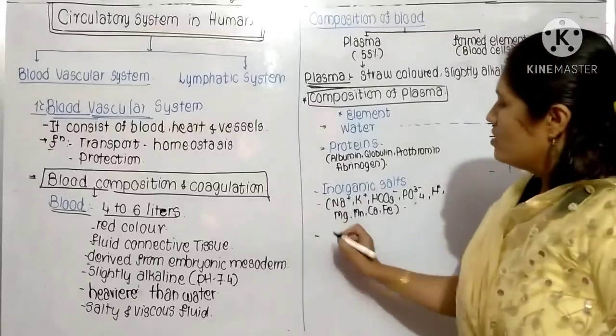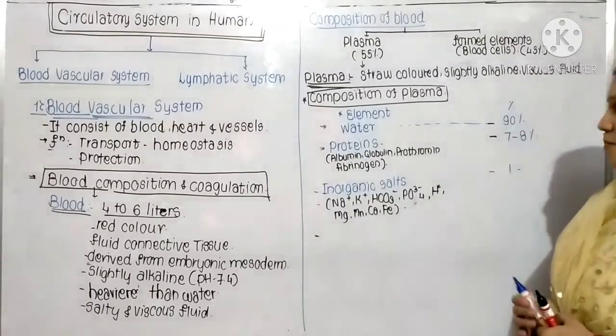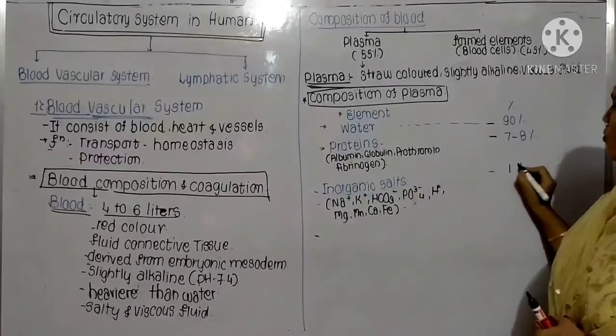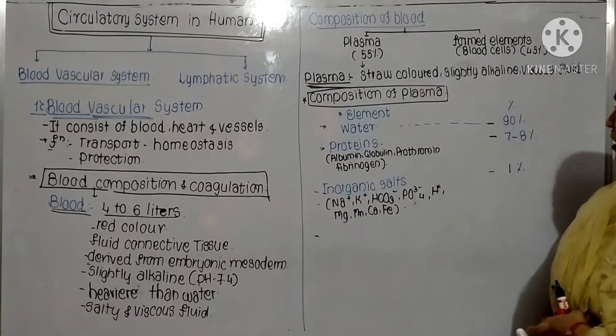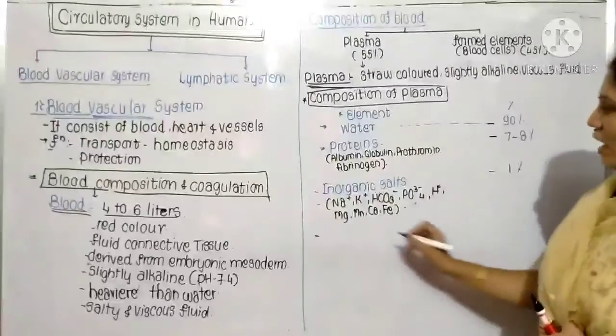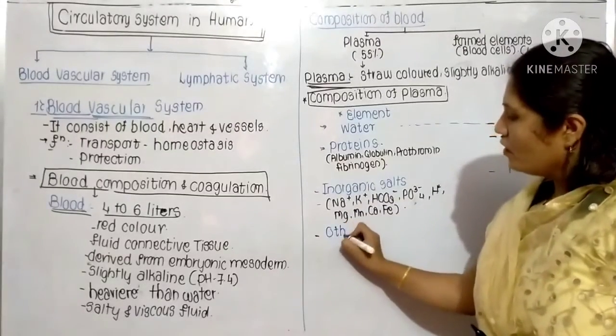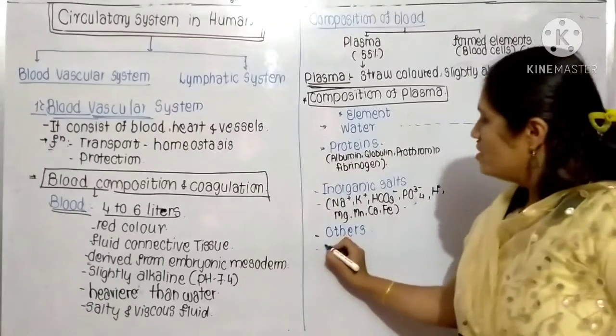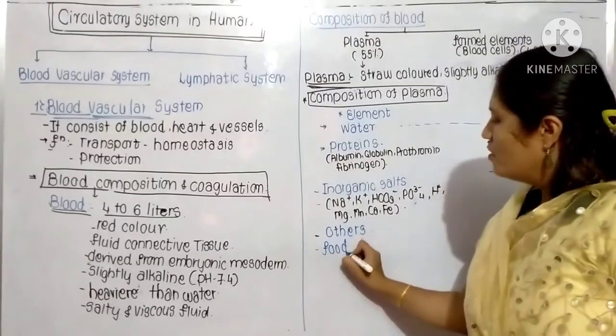Then there is a presence of other substances also. 97 to 98, so approximately 1% is inorganic salt, and now here are the others. What things are included in the others? There is a presence of food substances.